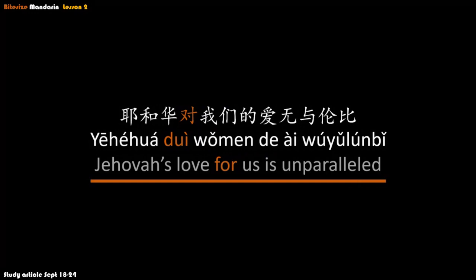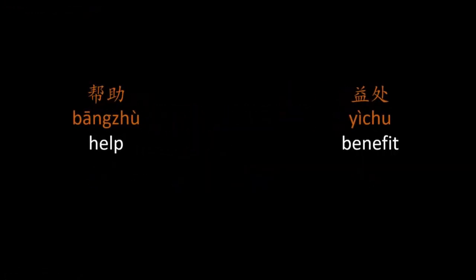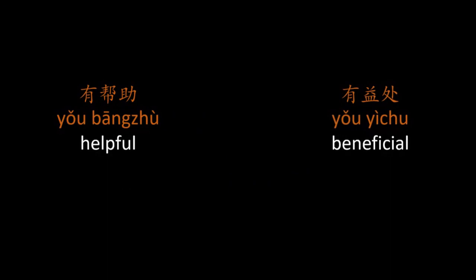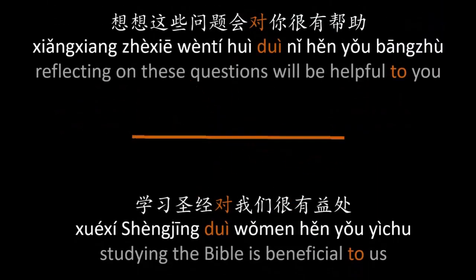Now, some words are special in that they need to be used with 有 in order to form a 对 sentence. So, for example, 帮助, 益处. 帮助 is help, 益处 is benefit. We need to add 有 帮助 to turn it into helpful and 有益处 to turn it into beneficial. And then we can use it with 对. 想想这些问题会对你有帮助. Reflecting on these questions will be helpful to you. 学习圣经对我们很有益处. Studying the Bible is beneficial to us.